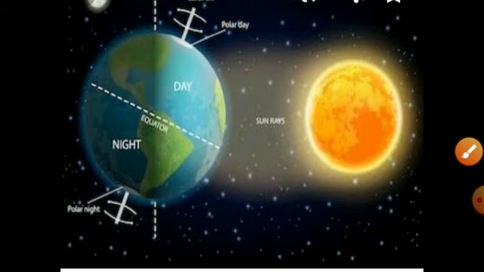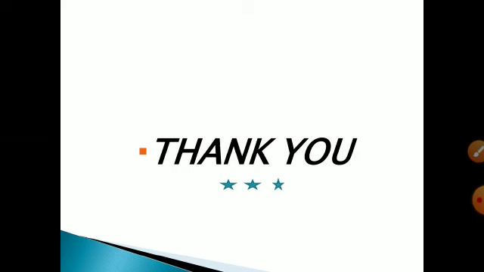Sometimes when we are moving in a train, the objects outside such as trees and buildings seem to be moving in the opposite direction, but in reality they are still while the train moves. Similarly, the sun's position is fixed. It is the earth that rotates from west to east. I hope all of you understood about the rotation of the earth.